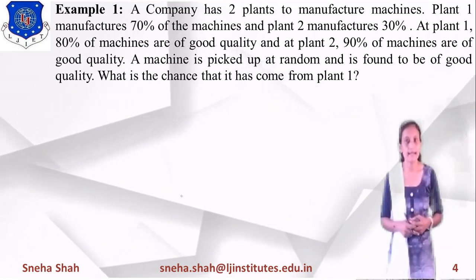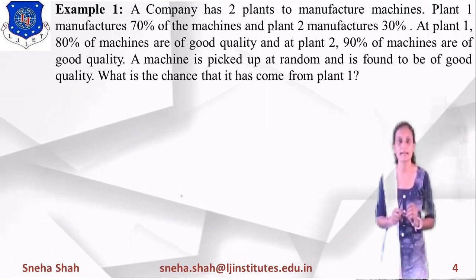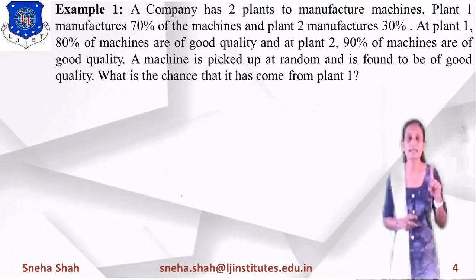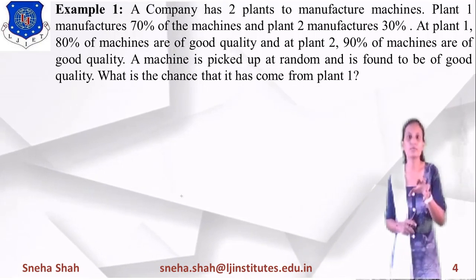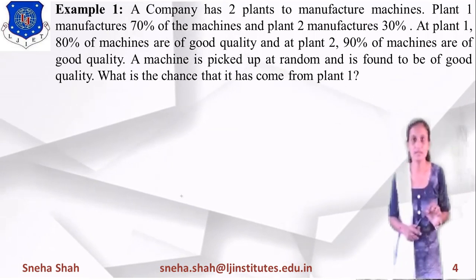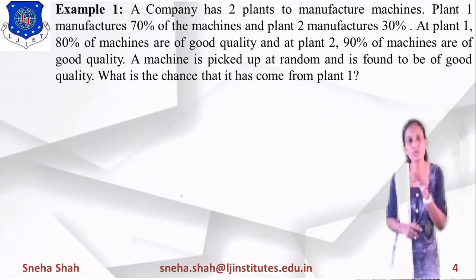So you can see that in this there are two different categories given to you. The first is plant 1 and plant 2, from which we manufacture the machine, and the second condition is that it is of good quality.